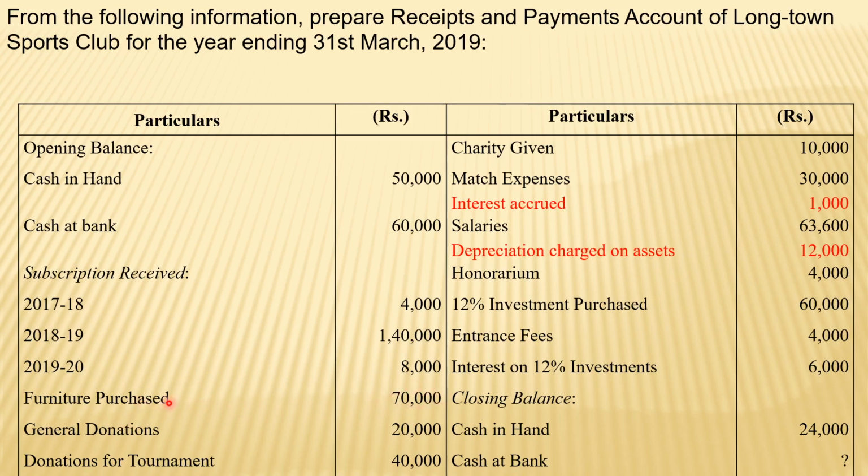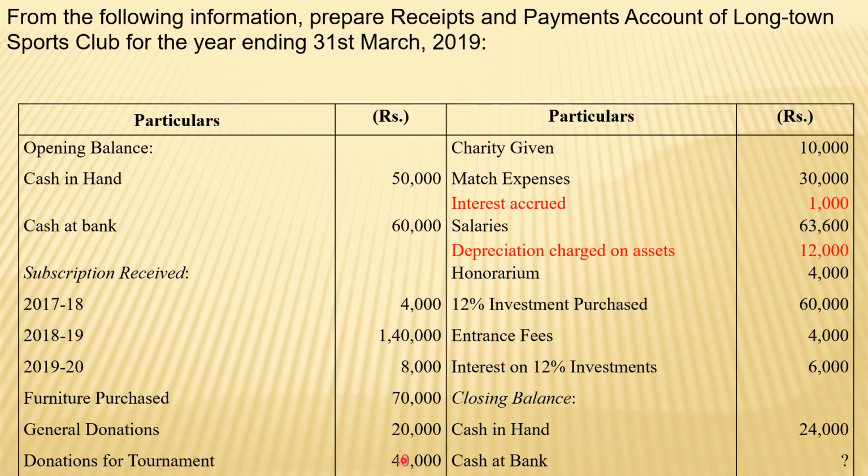It is of capital nature, but it does not matter whether the transaction is capital nature or revenue nature. Both are considered, but it should occur by cash. So purchase of furniture means it is a cash purchase. General donation is a revenue nature transaction, and that also will come here as it is received by cash. Nothing mentioned means it is cash received.